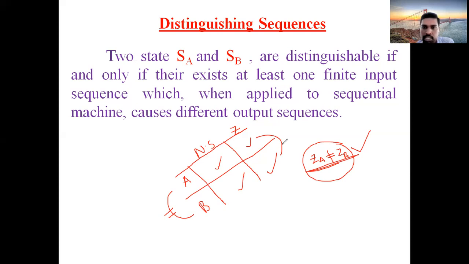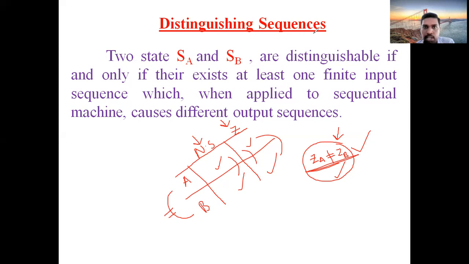Here, there is no next state concept; the next states may or may not be equal. There is no other concept here. In distinguishable sequence, we only concentrate on outputs. But in the equivalence theorem, we concentrate on both next states and outputs. The next states should be equal and the outputs should be equal in the case of equivalent states. But in the case of distinguishable states, you verify only the outputs. If outputs are not equal, then you can say the two states are distinguishable states.